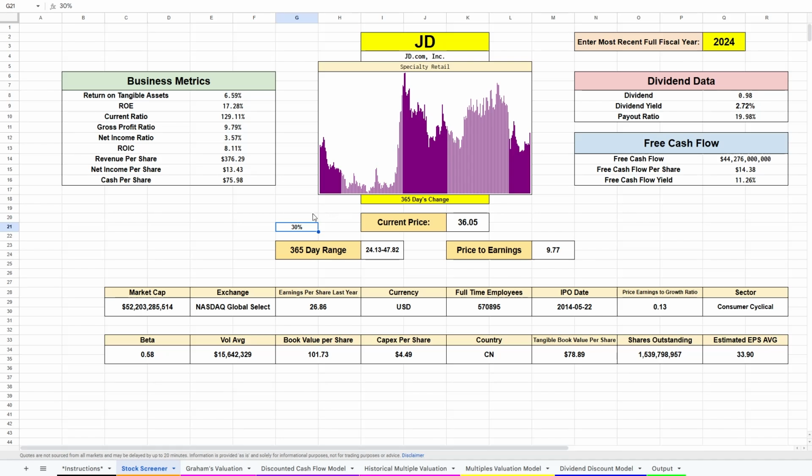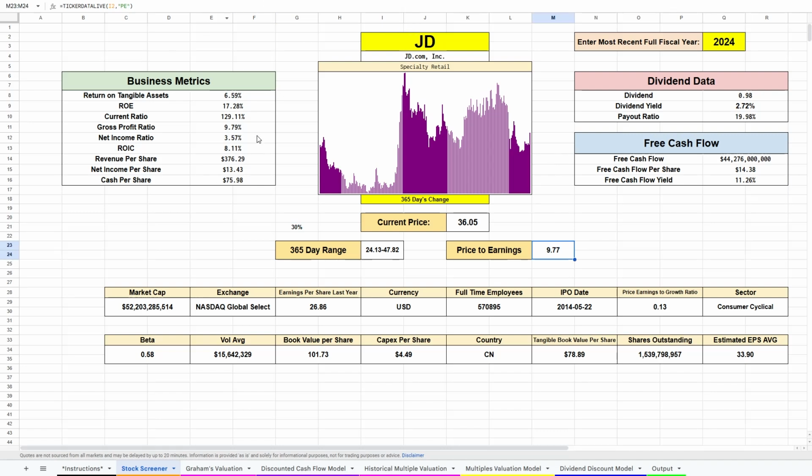Today taking an in-depth look at JD.com. JD.com Incorporated, also known as Jingdong, formerly called 360 Buy, is a Chinese e-commerce company headquartered in Beijing. So first, to analyze the company, must look at valuation. Their free cash flow yield is a great 11.26% and the price to earnings is 9.77.